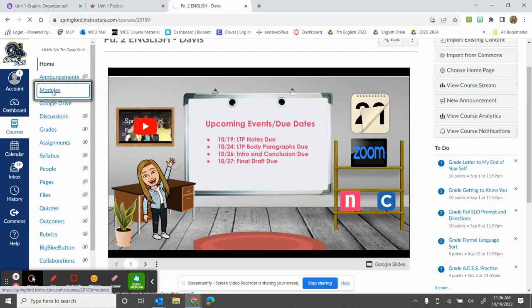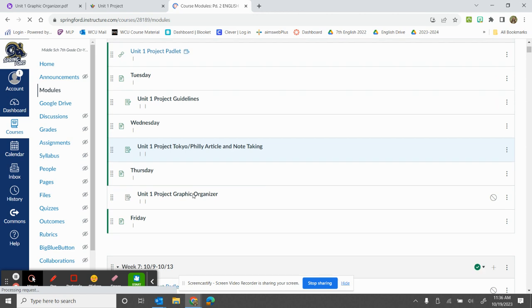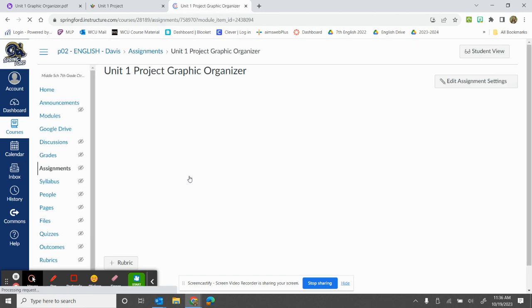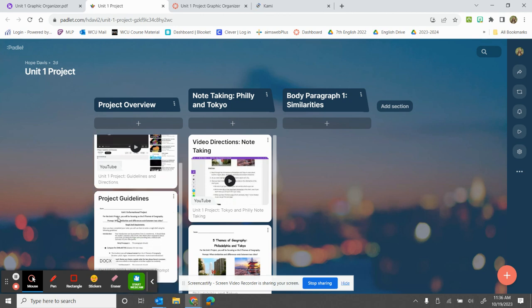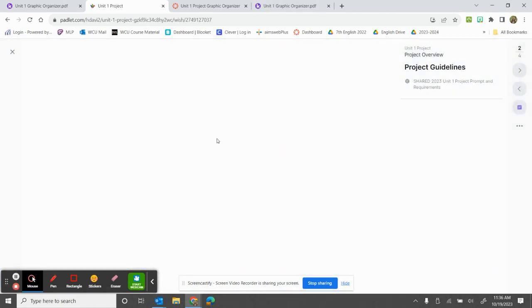So if you go into the module, it's not posted just yet, but I'm going to post it for you. We're going to click on the Unit 1 Project Graphic Organizer. We're going to open that up in a new tab. You want to also make sure that you have your project guidelines available because we're going to break this down and we're going to chunk it.